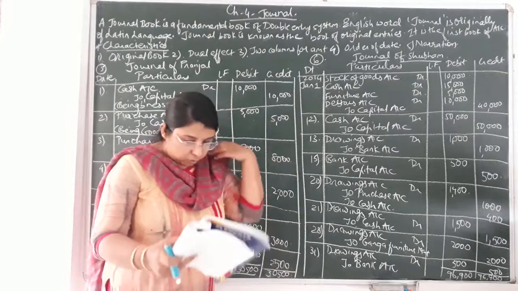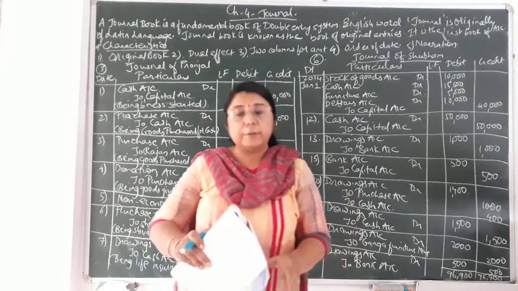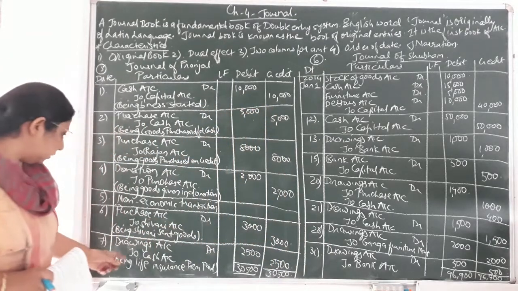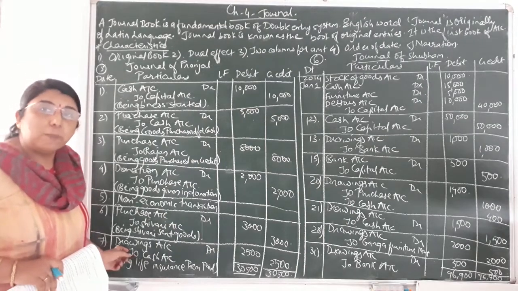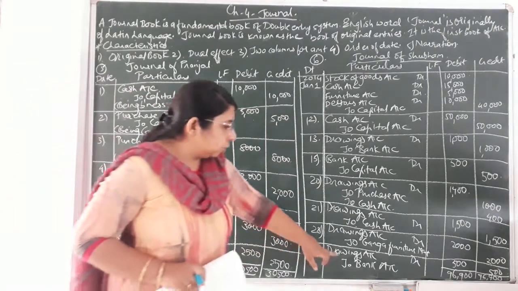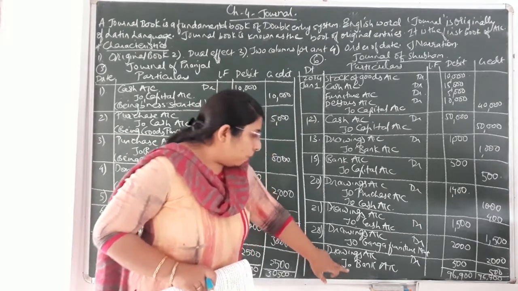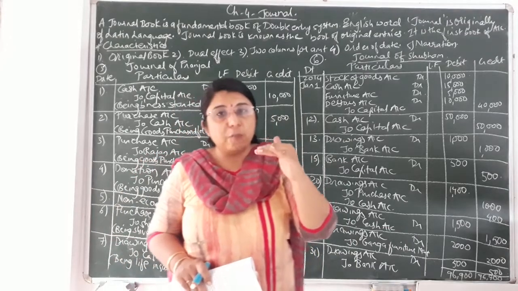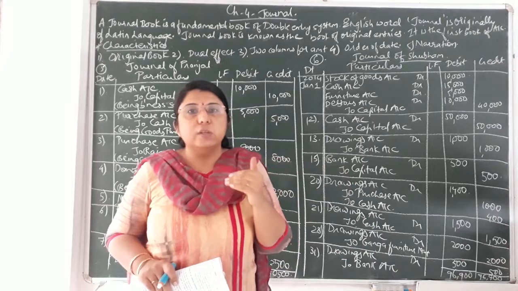Last entry, that is on 31st date. Life insurance premium of rupees 500 paid by check. Now over here also you can see we have written one entry, that is of life insurance premium. Here it was not mentioned that it is paid by check, but here it is clearly mentioned that it is paid by check. So drawings account debit to bank account credit, because it is paid by check, so that much amount of bank balance will be reduced, for which we are paying the life insurance premium.